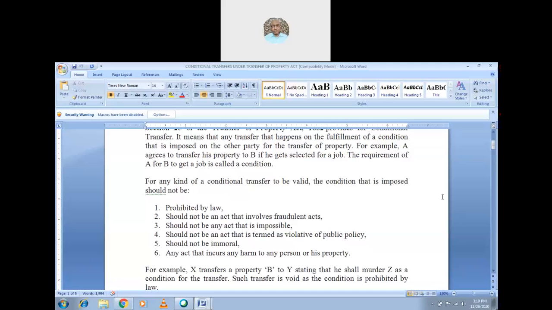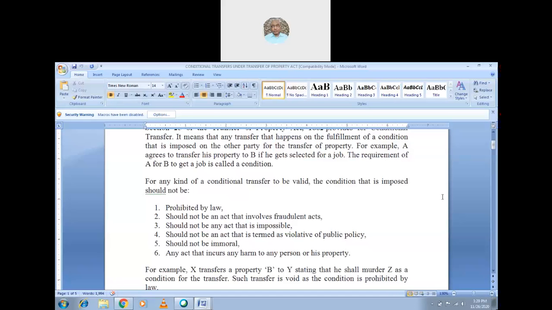If you put a condition like, if you walk 100 miles in 1 hour, then I will transfer this property to you. So, can a person walk 100 miles in an hour? Anyone? No, sir. Why? Because 100 miles in 1 hour is not possible. So that condition is impossible, and keeping such a condition, the transfer is not a valid transfer.